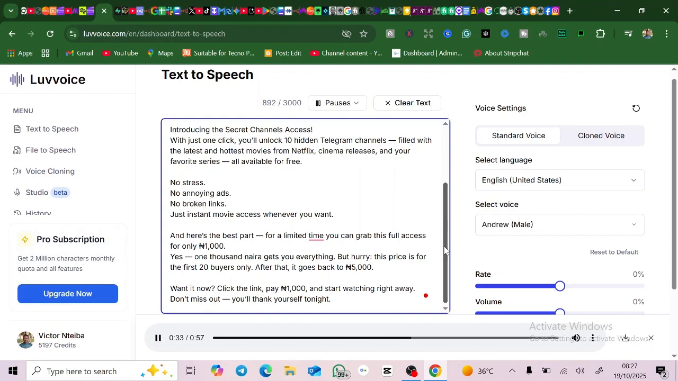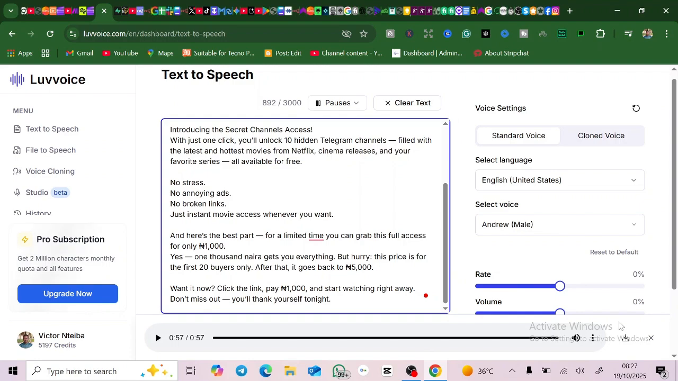And here's the best part. For a limited time, you can grab this full access for only 1,000 Nigerian Nairas. Yes, 1,000 Naira gets you everything. But hurry. This price is for the first 20 buyers only. After that, it goes back to 5,000 Nigerian Nairas. Want it now? Click the link, pay 1,000 Nigerian Nairas, and start watching right away. Don't miss out. You'll thank yourself tonight.